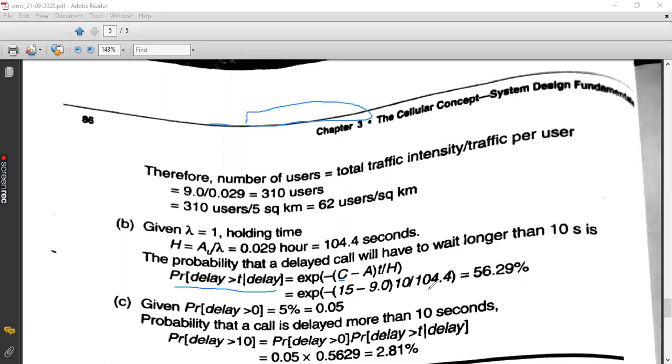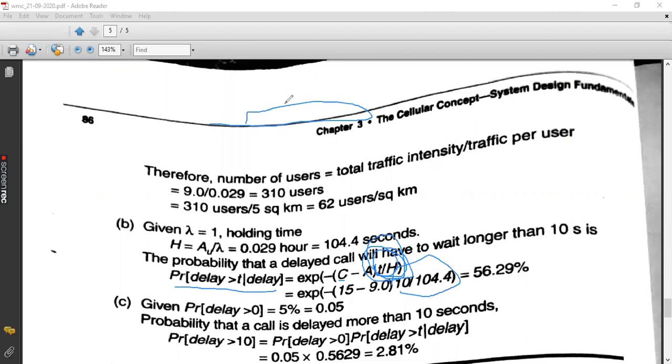Why have you converted into seconds? Because you have been asked to find the probability of waiting in the queue more than 10 seconds. So those two items should be in the same unit. Okay. Small letter t and capital H should be of the same unit. For that purpose only, you have converted the holding time from hour to seconds. So you will get the answer as 56.29%. So this much probability it has to wait in the queue for more than 10 seconds.